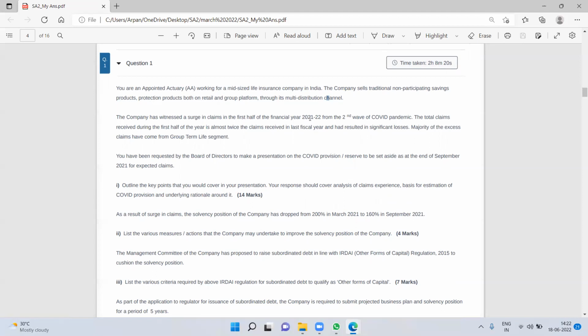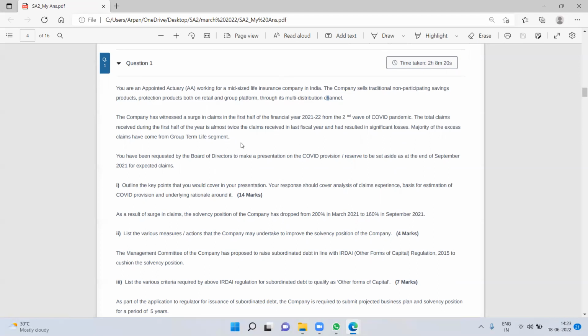Now, the things that I'll probably highlight: it's a mid-sized company in this question. The product itself is non-participating savings and protection product, so there is no participating product, and it is selling through retail and group, its multi-distribution channel. Retail and group are the distribution channels that are explicitly mentioned. And the claim in the first half is twice that of the last financial year. The majority of the claims have come from the group term life segment. So I think these are the things.